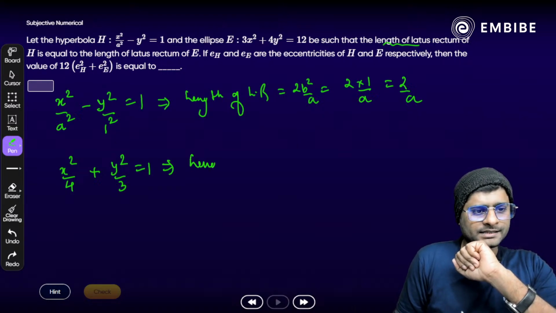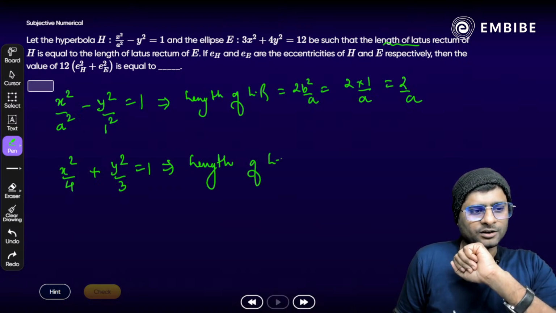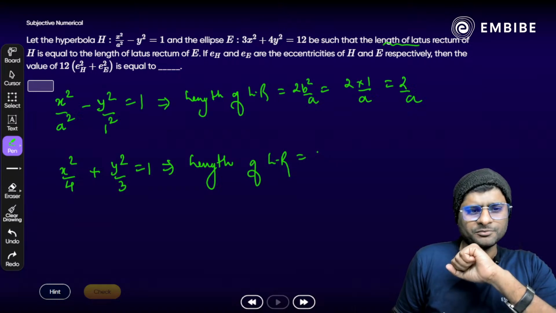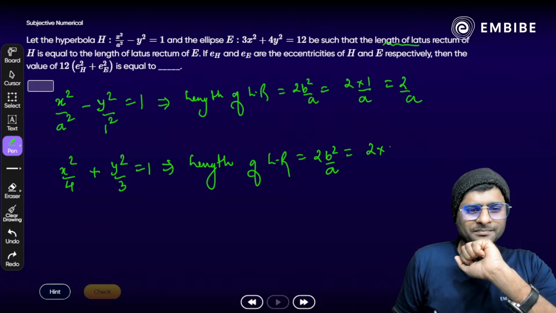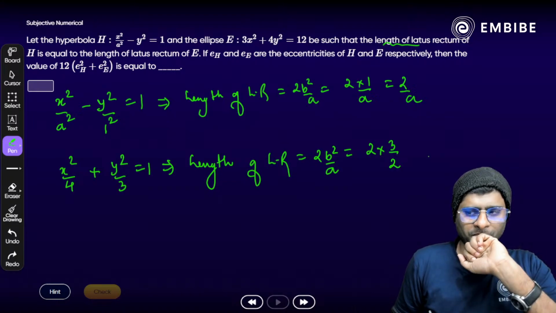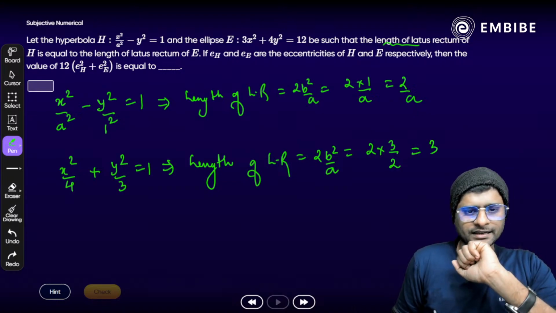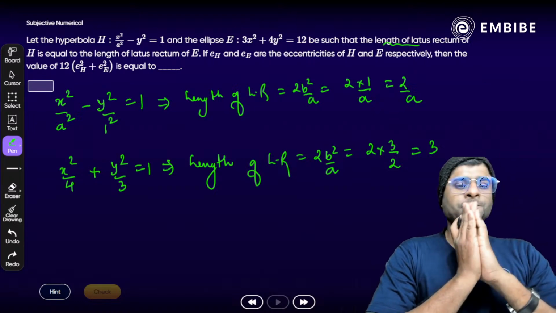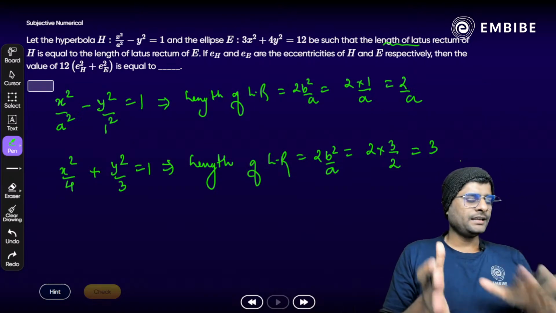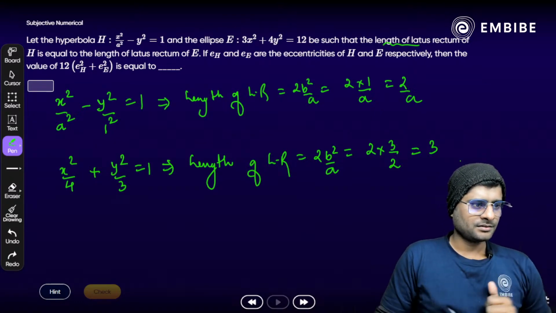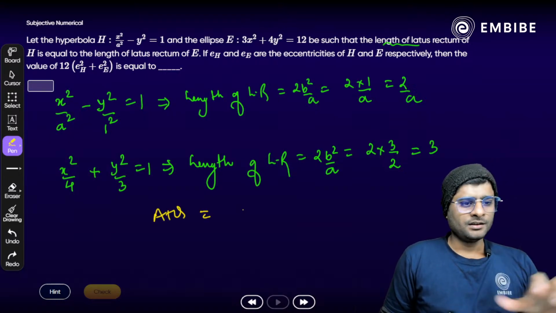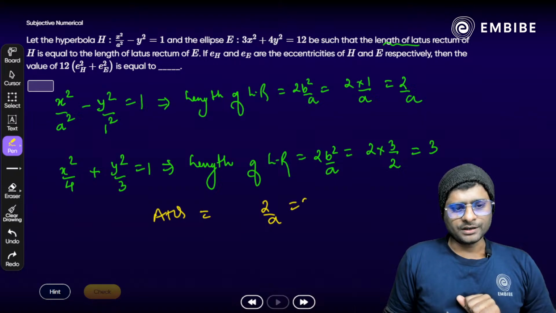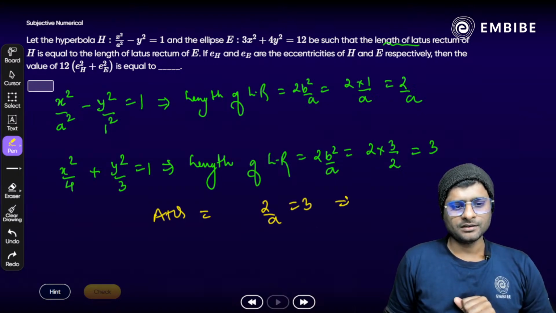And here the second one, length of LR of ellipse, same formula we have to apply here. Again 2b square by a, but remember here b square is 3, so 2 times 3 by a is 2 here. 2 gets cancelled out, we get 3. According to the question, both the latus rectum are equal here. Yes, according to the question we have to just write down 2 by a is equal to 3, which implies that a is 2 by 3.